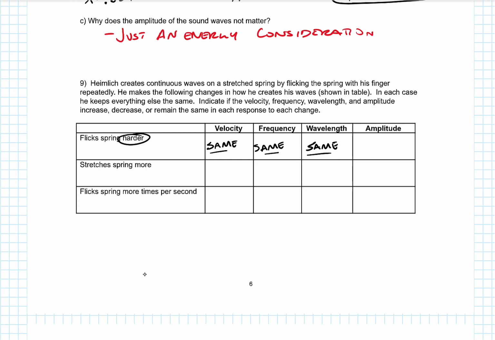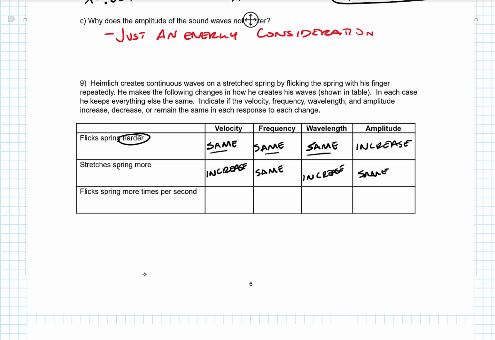But if he's flicking it harder, he's doing more work. That means we're going to have more amplitude, so an increase in amplitude. Now, he stretches the spring more. Well, that's a change in the medium, so we're going to have an increase in velocity. He doesn't change how fast he's flicking it, so the frequency stays the same. But if I get an increase in velocity, I get an increase in the wavelength, but since I'm not flicking it any harder, the amplitude stays the same.